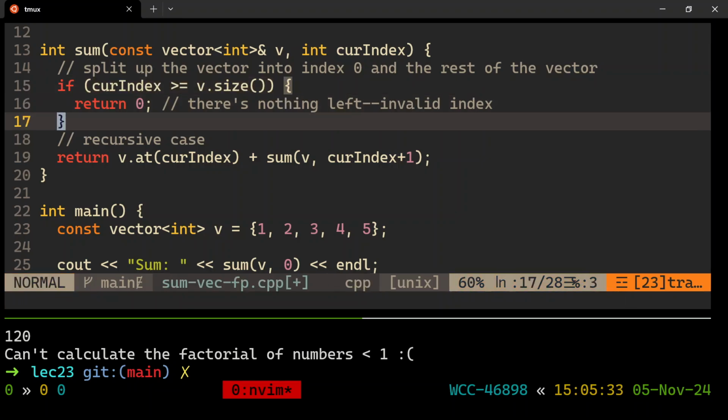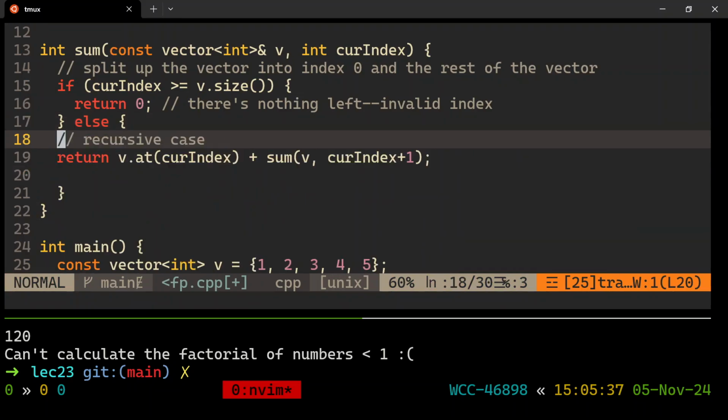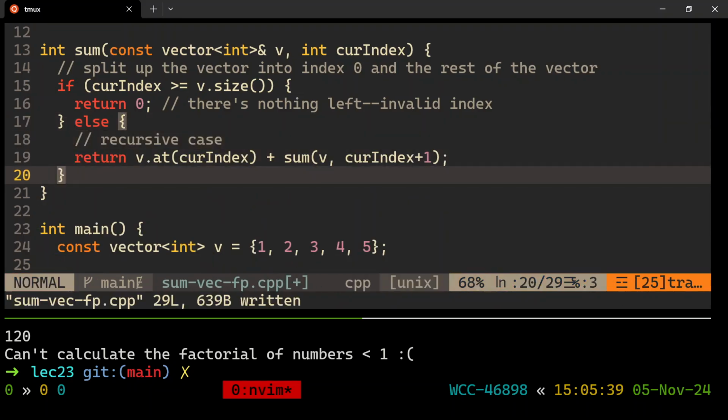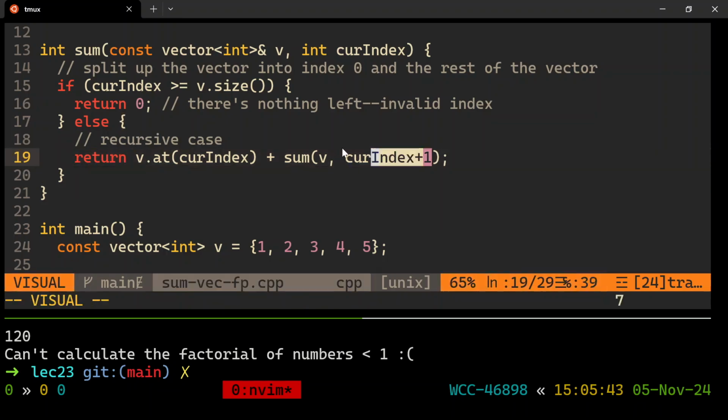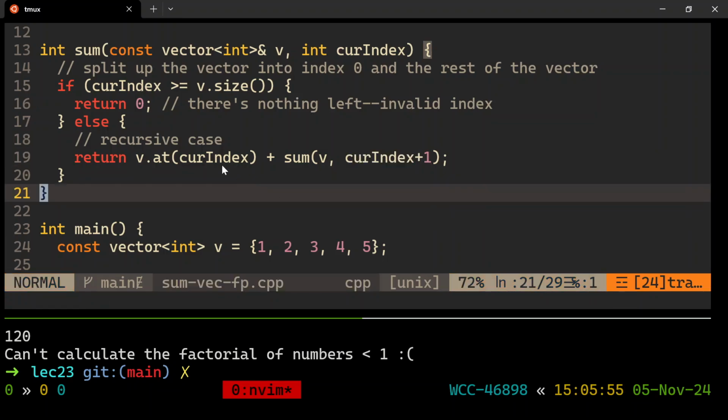Okay, and then it will be else for the recursive case. So yeah, I can help you offline understand this, but that's going to be the recursive answer there to sum up a vector. And notice I'm passing brand new things, right? New ints. I'm never changing the value of cur index. I'm passing along a brand new value to a new version of the function. I've never mutated anything. See that? That's a programming paradigm. It's very cool and powerful. I like it.